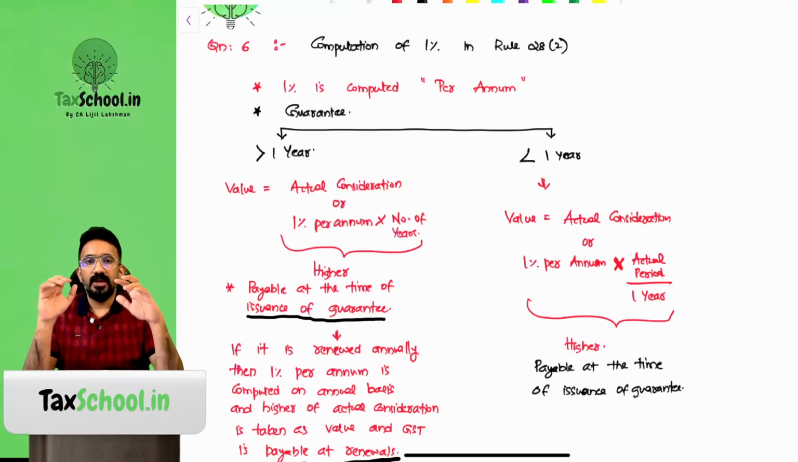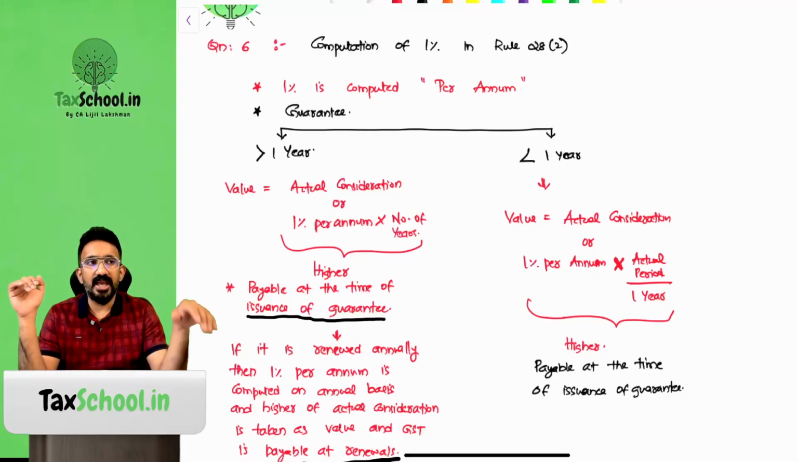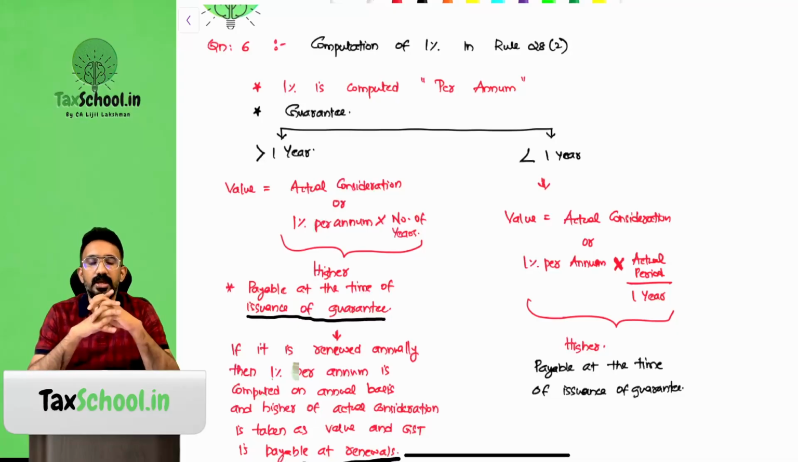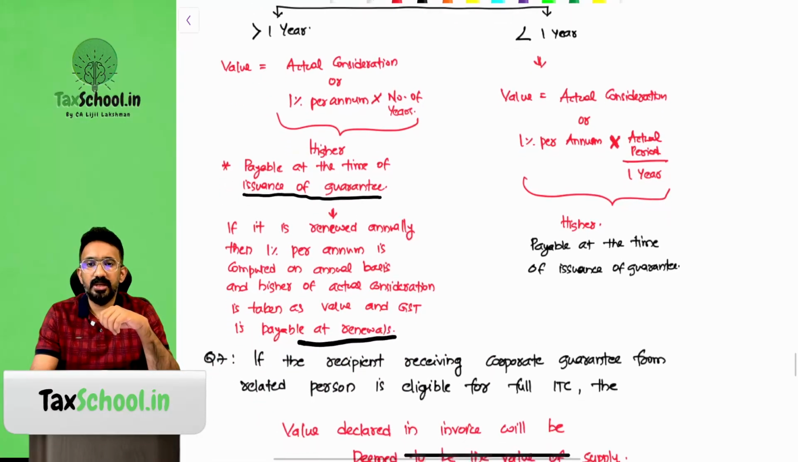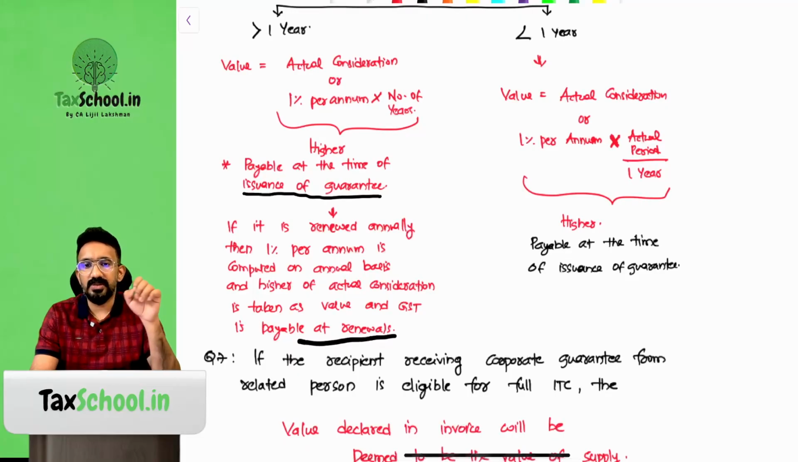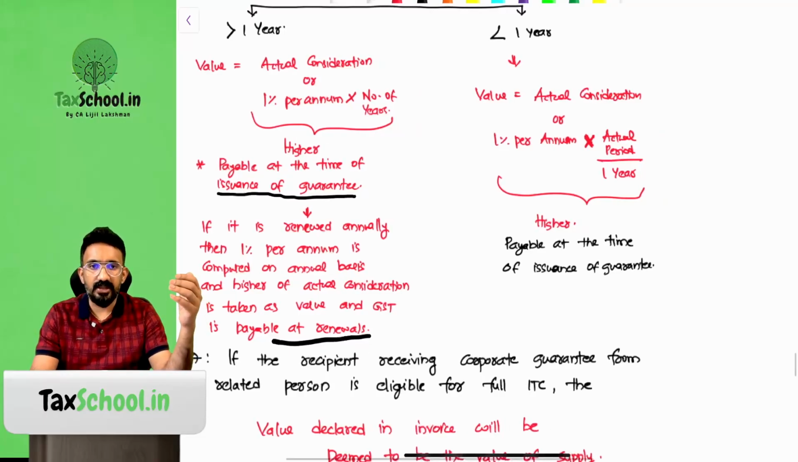that would be considered to be the value. Say there is a 1 crore loan, a 5 years guarantee, and the actual consideration is 2 lakh. Then I have to take 1 crore into 1%, which is 1 lakh, into 5 years, 5 lakh, or 2 lakh, whichever is higher. 5 lakh would be treated as the value, right? When should it be payable? It is payable at the time of issuance of the guarantee. However, if it is renewed annually, then 1% per annum is computed on an annual basis, the higher of actual consideration is taken as the value, and the GST is payable at renewals. If it is for 5 years and there is no renewal, the full GST is to be paid at the time of giving the guarantee. If it needs to be renewed, every year you can take that, right?